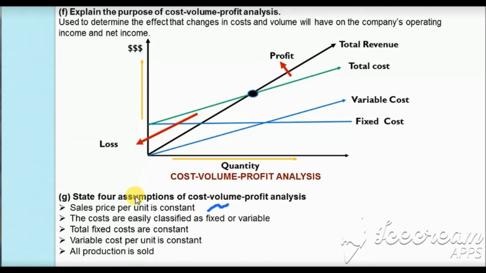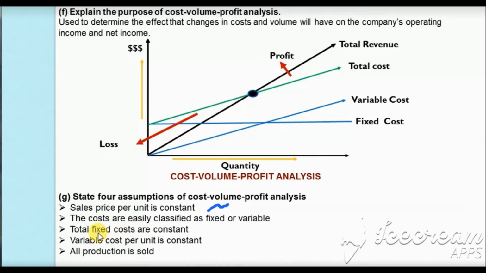Then we assume that the costs are easily classified as fixed or variable, whereas in reality we may have certain costs that are semi-variable, like for example electricity, where we have a fixed part, that is the rent which we pay for electricity, and the variable part which changes with the consumption. So there are many such costs which are semi-variable. However, for cost volume profit analysis, we assume that all costs are easily classified as fixed or variable.